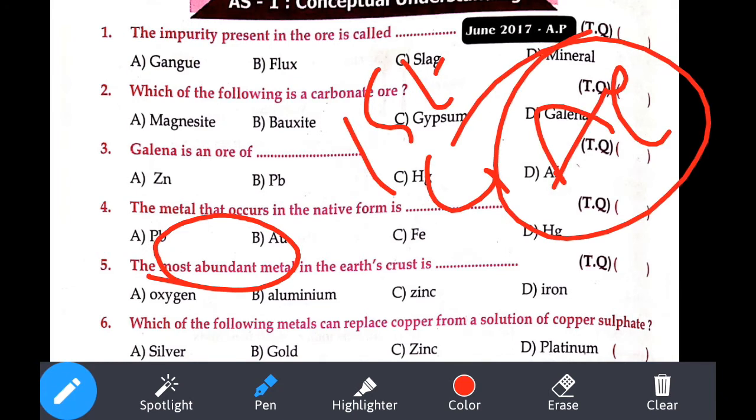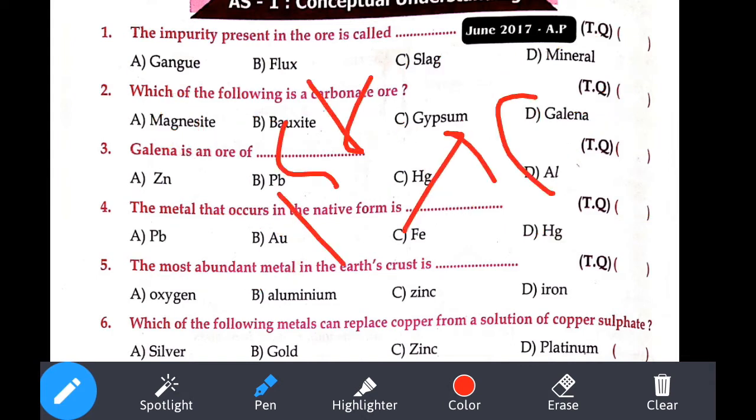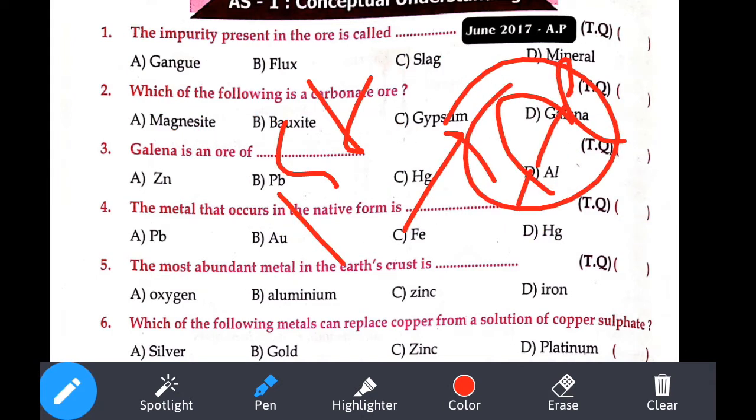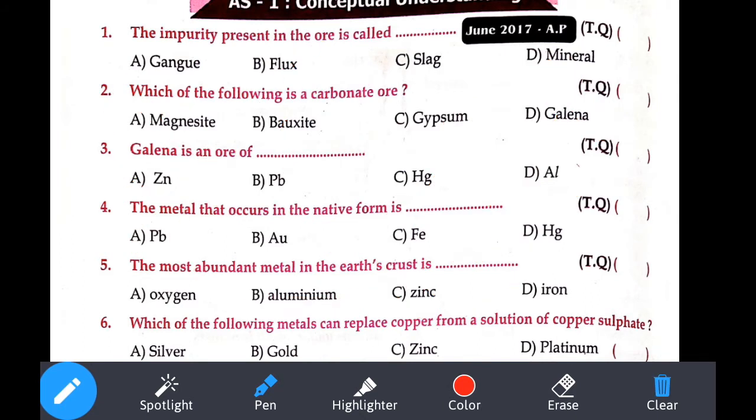Aluminium is present in each and every ore, and the highest percentage of aluminium is present in bauxite. So for the first most abundant metal, just keep aluminium. If they ask for the second most abundant metal, we can simply say iron. So the answer is aluminium.